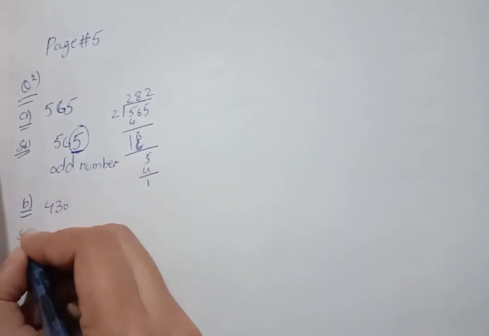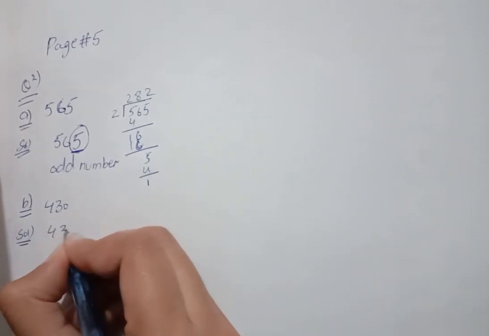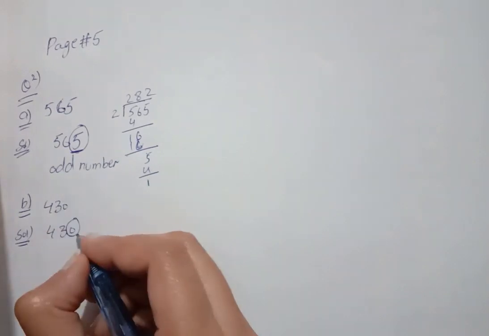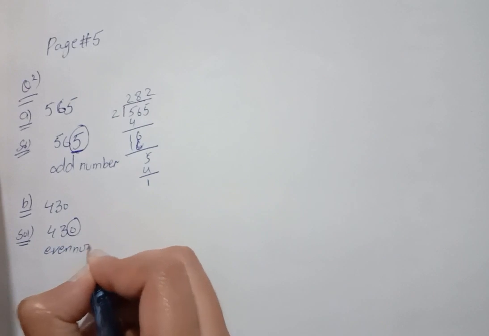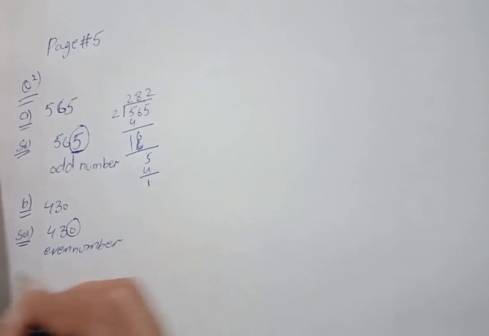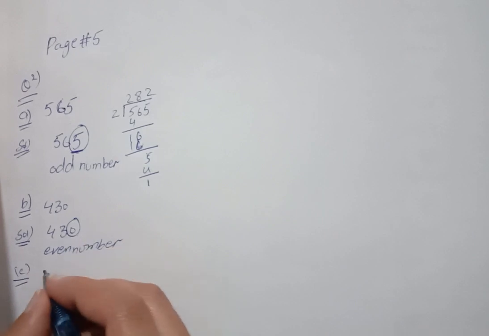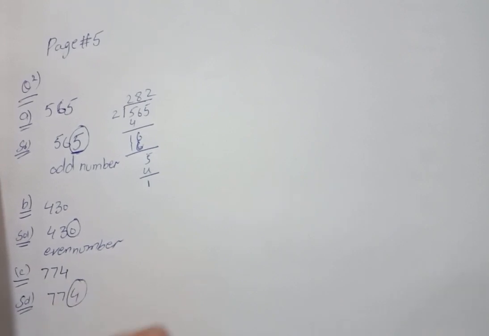430. The last digit is 0, which is not even and not odd, so this number lies in the even numbers. For confirmation and cross check, you can divide this number with 2. C is 774. As the digit 4 comes in the table of 2, so it is even.